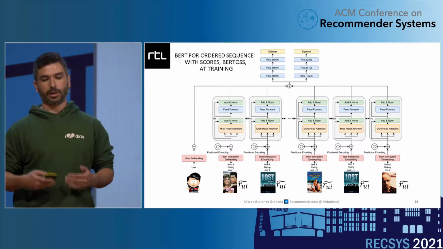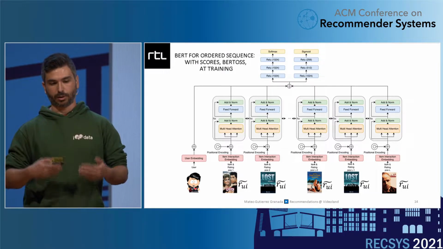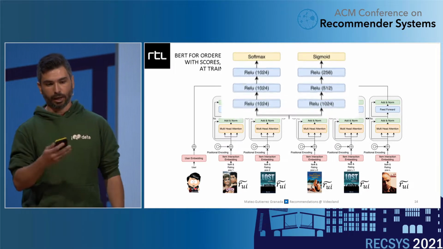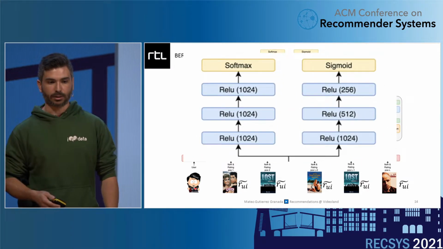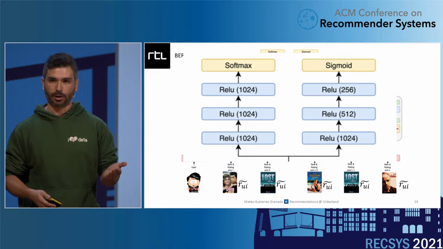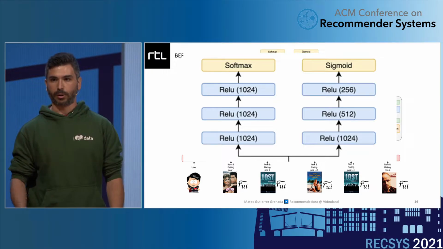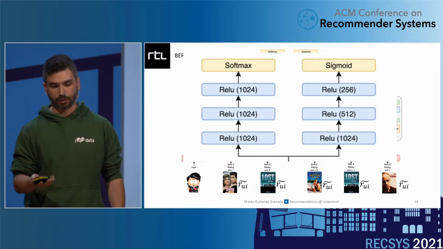And we will let the encoder of the transformer learn the representations. We will add 2 different heads, one softmax to learn to predict the next item, or the probability for each item to be the next one, and one sigmoid head where we would learn to predict the rating.